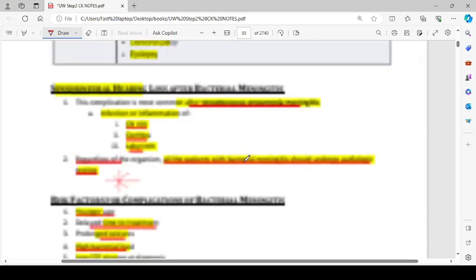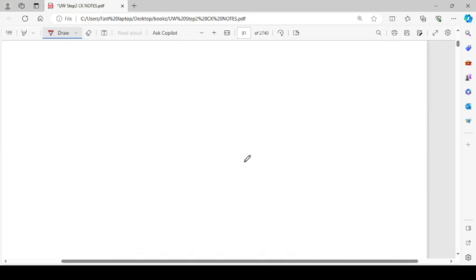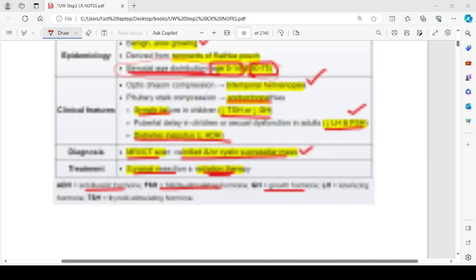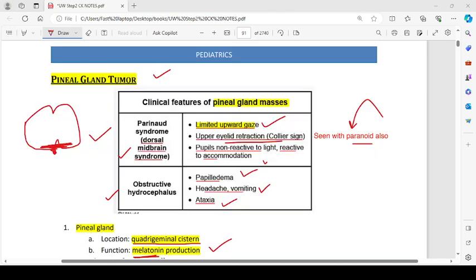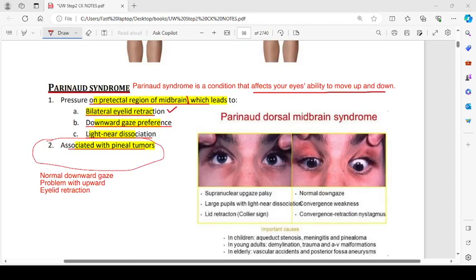I think it was Cooley's sign. No, that is Collier's sign. Yes, this one is Collier's sign. So there can be Collier sign, which is basically the retraction of the eyelid, downward gaze preference, and light-near dissociation. It is associated with pineal tumors. Normal downward gaze, problem with the upward, and there will be eyelid retraction as well.